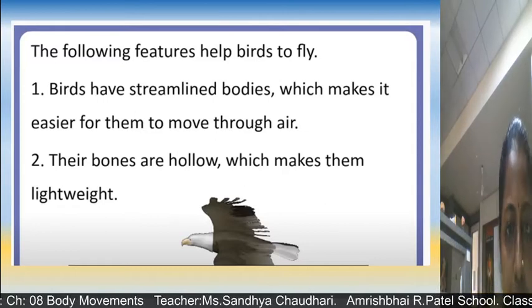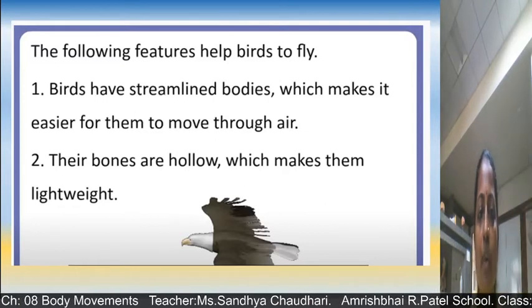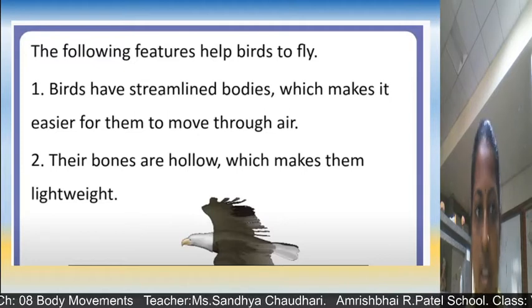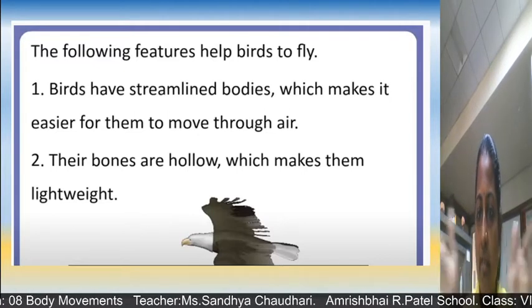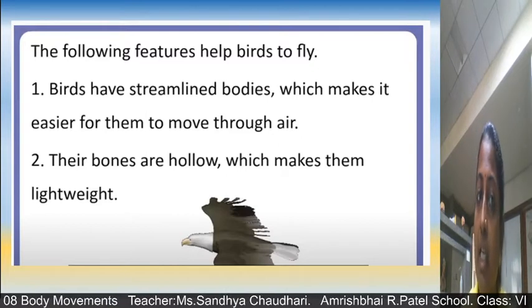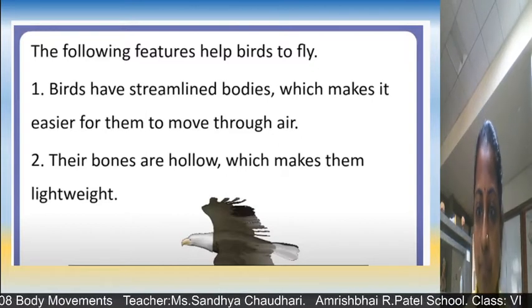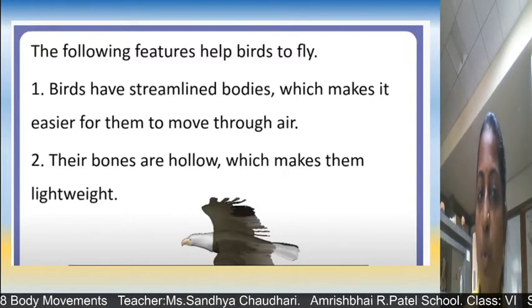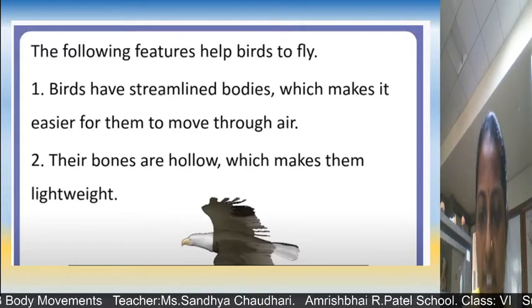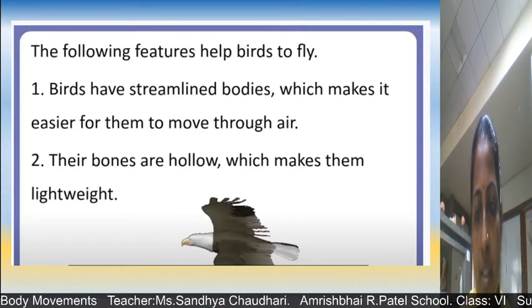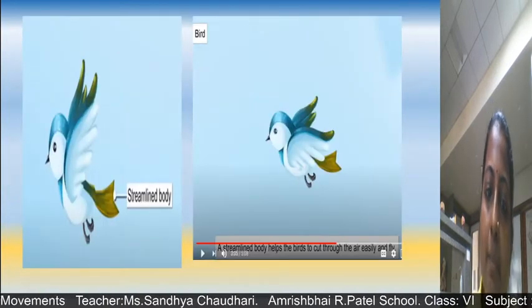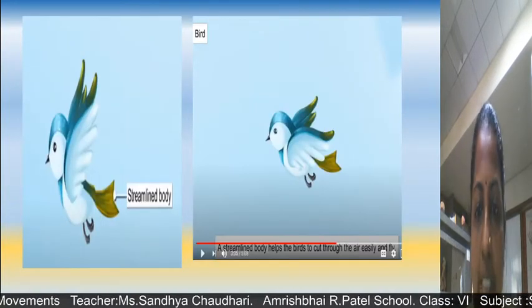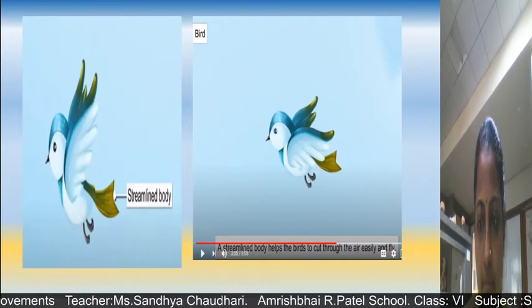This makes it easier for them to move through air. It avoids the force of the current, and the air moves up from the side, and birds are able to fly forward. Their bones are hollow, which makes them lightweight. Bones are hollow means from inside they are empty. Here you can see a streamlined body helps the bird to cut through the air easily and fly.